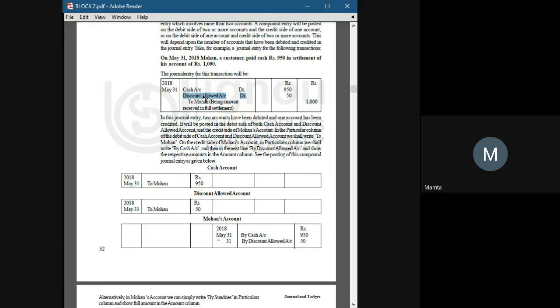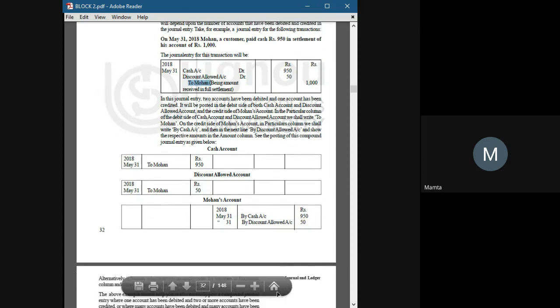Now coming to the discount allowed account. It is also debited here. When we transfer that in the ledger of the discount allowed account, on the debit side, we will mention to Mohan 50 rupees. Coming to Mohan, Mohan got credited here. So the Mohan account would be like by cash 950, by discount allowed 50 rupees. That's how we transfer a compound journal entry to the ledger account. That's how we post it.